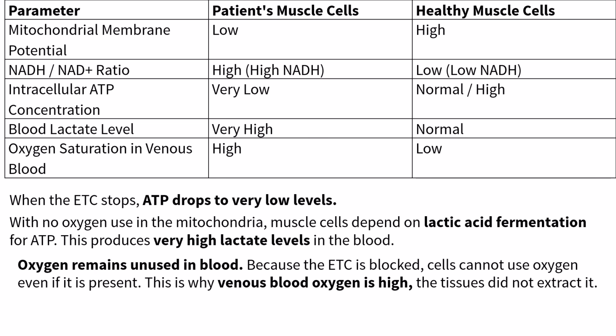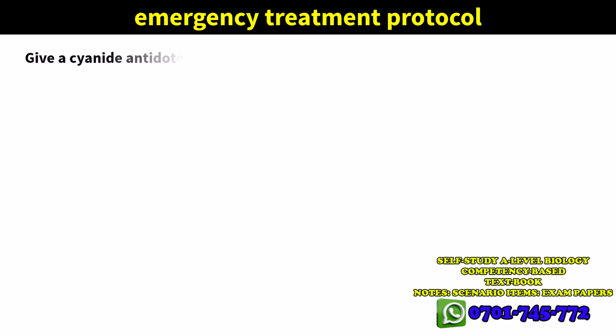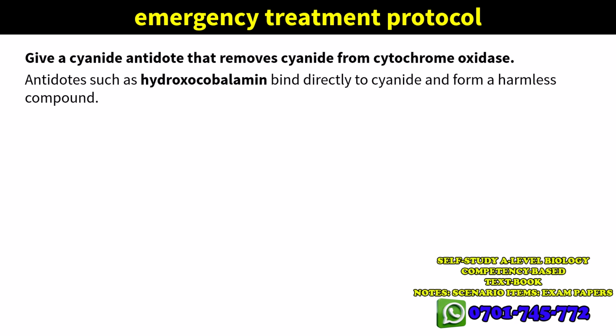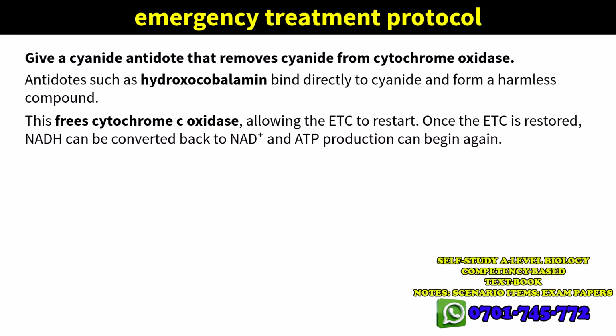Emergency treatment protocol. Stage 1. Give a cyanide antidote that removes cyanide from cytochrome oxidase. Antidotes such as hydroxocobalamin bind directly to cyanide and form a harmless compound. This frees cytochrome C oxidase, allowing the ETC to restart. Once the ETC is restored, NADH can be converted back to NAD+ and ATP production can begin again.